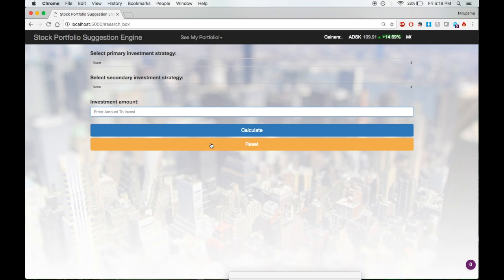The eighth test case has already been demonstrated as the reset button. The ninth test case is when the user inputs a non-numeral.